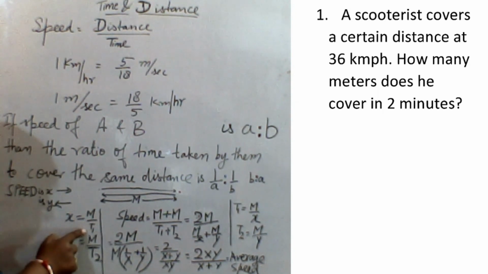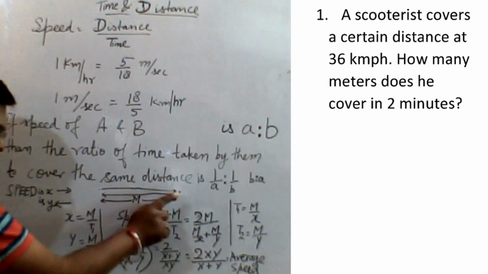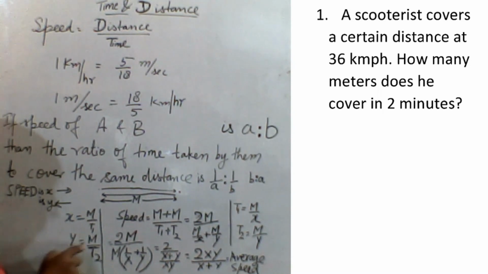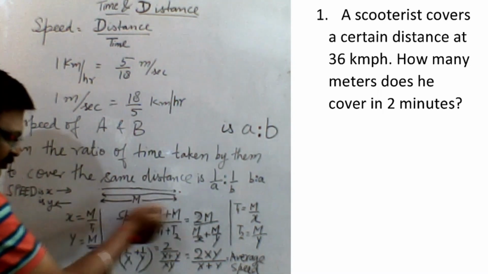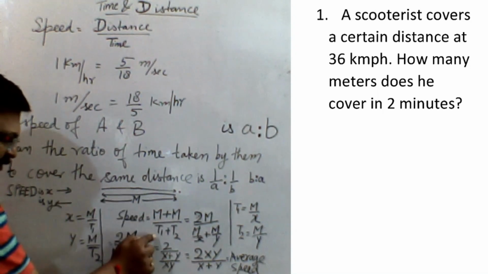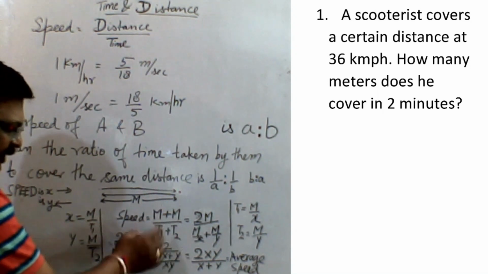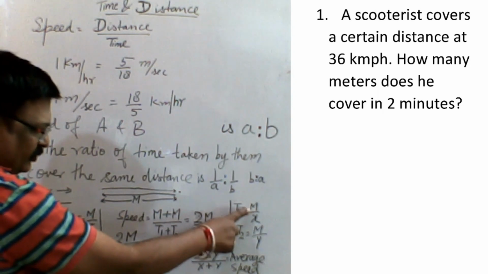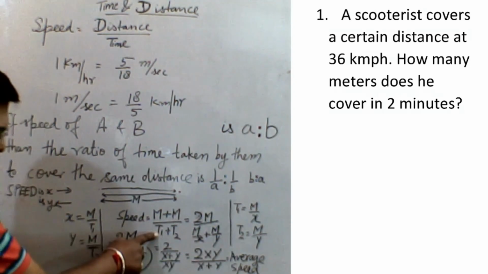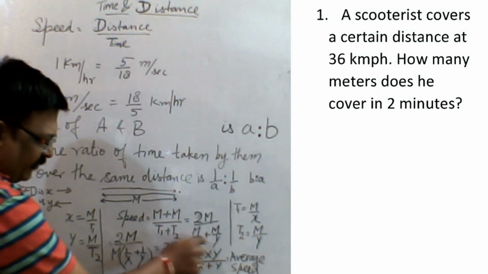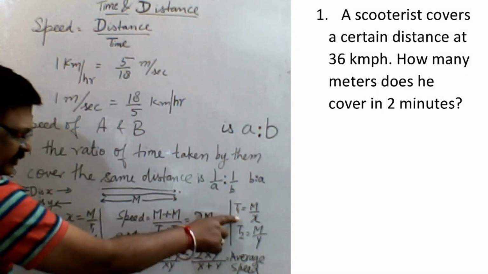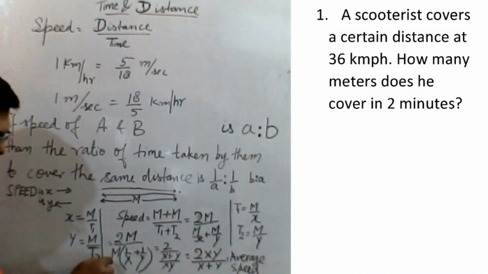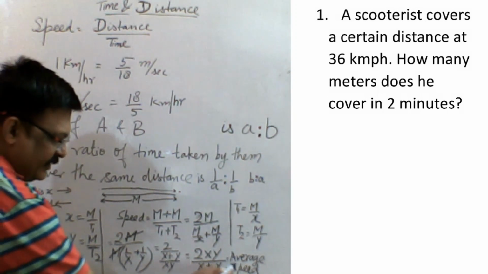Speed is distance by time. Suppose he takes t1 time in covering the distance m, so speed is x. To cover the same distance m in t2 time, the speed is y. So average speed is equal to total distance by total time. Total distance is m plus m, which is 2m, and time taken is t1 plus t2. Here t1 is equal to m by x and t2 is equal to m by y. Just put it in, m is common, so you will find that 2xy by x plus y is the average speed.